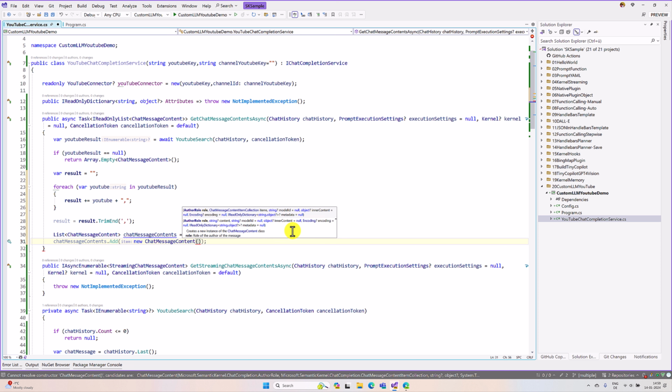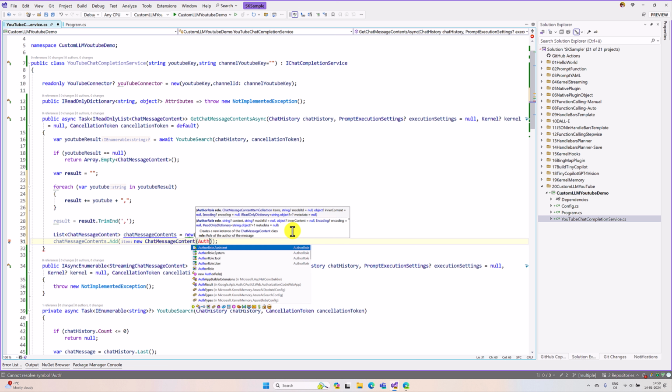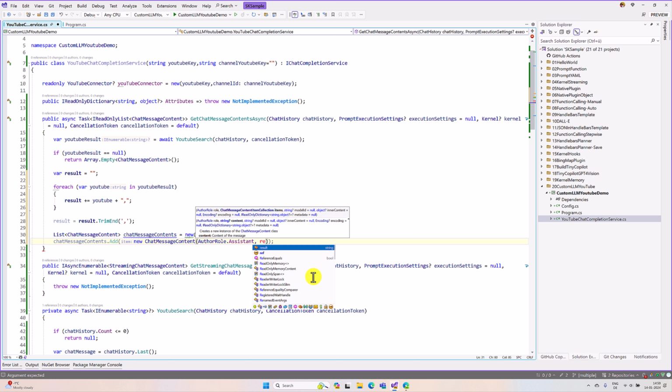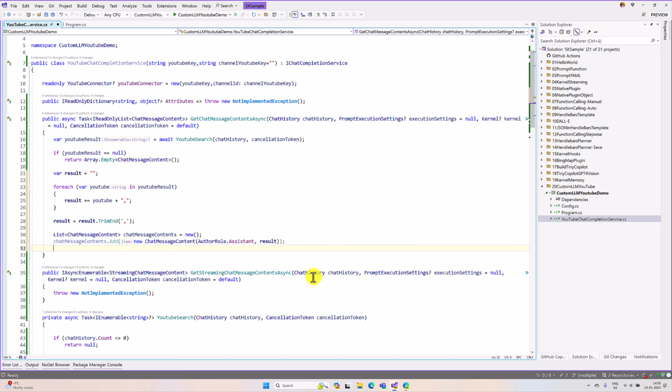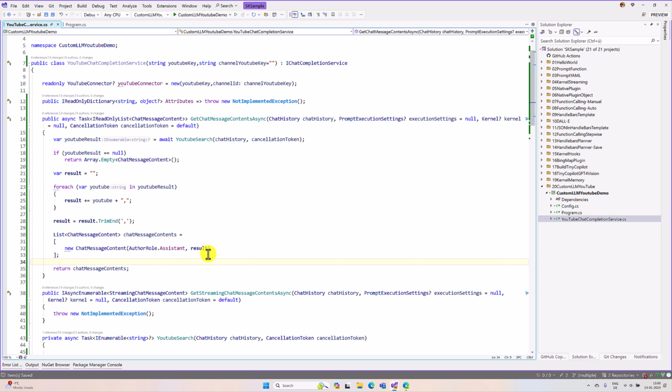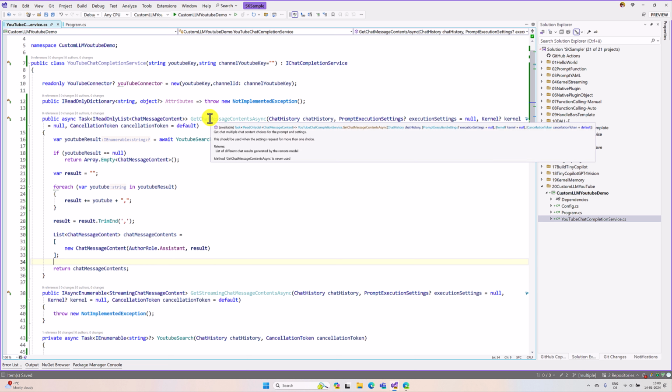The first argument, role, we have to set. As I mentioned, this class is our custom LLM class, so the model responds to the user. So we have to assign the role as assistant here. The second argument is a string, or you can pass a chat message content also. I am assigning the string here, the result. Finally, we return. That's it. Our first function is ready.